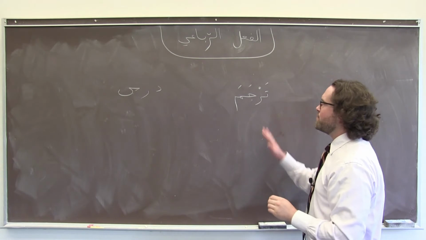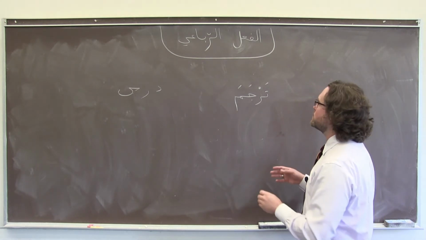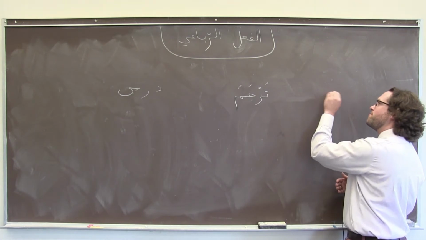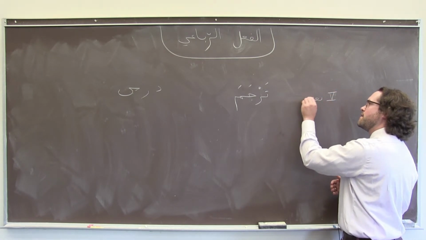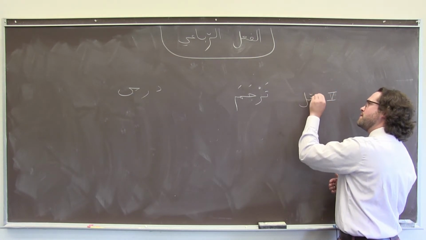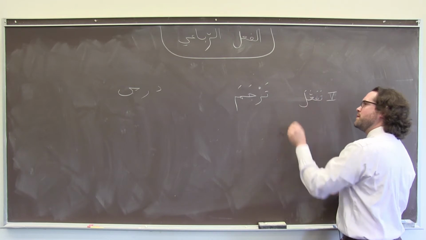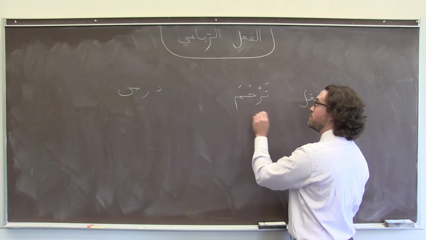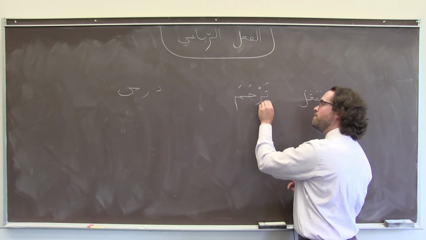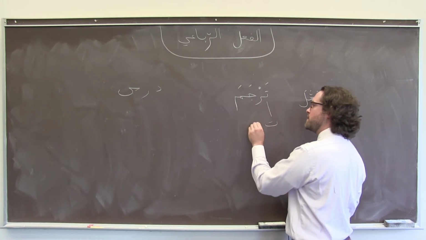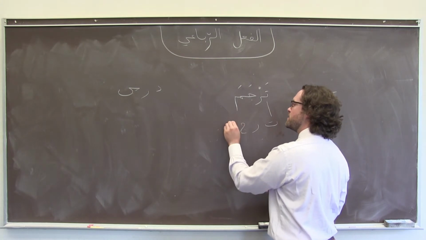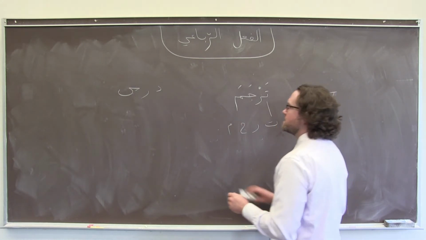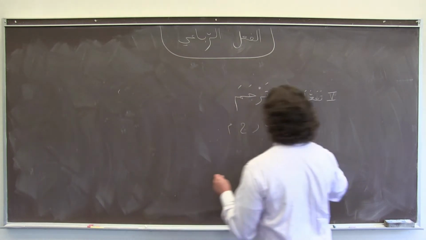If you hadn't thought hard about it, it might have been reasonable to assume that we have this ta at the beginning, and we know that form 5 has a ta at the beginning. But actually, tarjama is a word with a 4-letter juzur. Ta, ra, jim, mim. And we conjugate it slightly differently from the form 5 pattern.